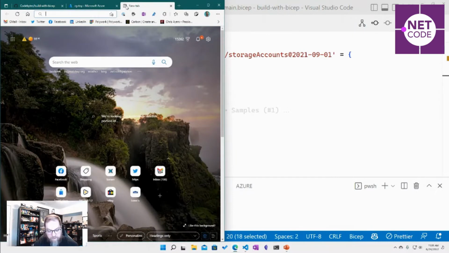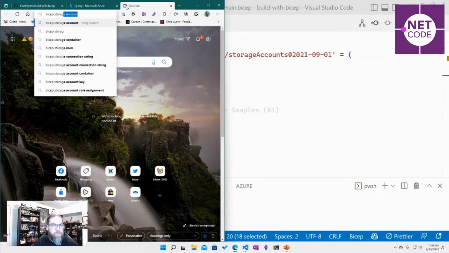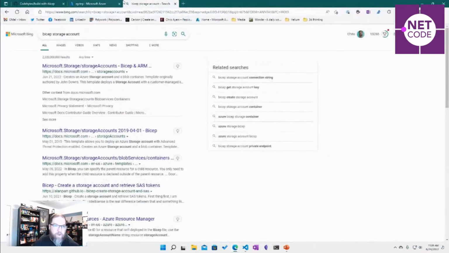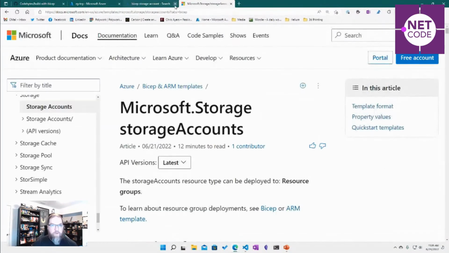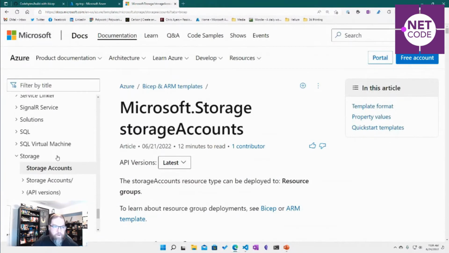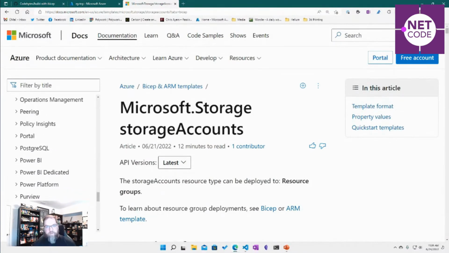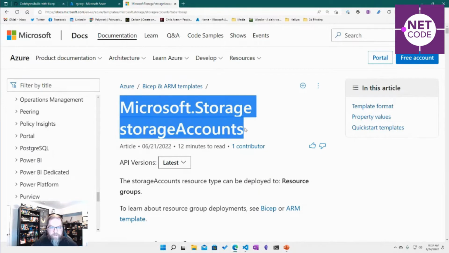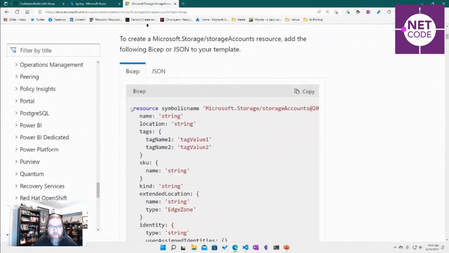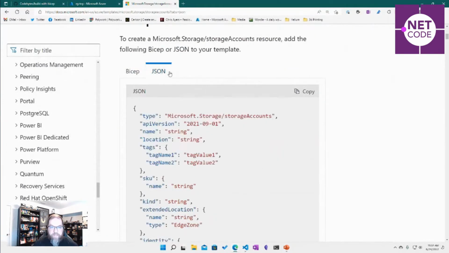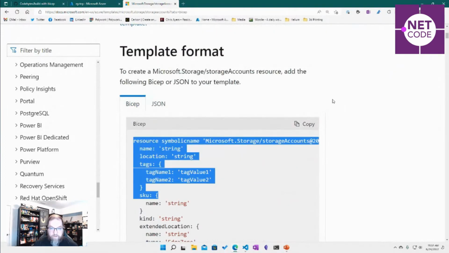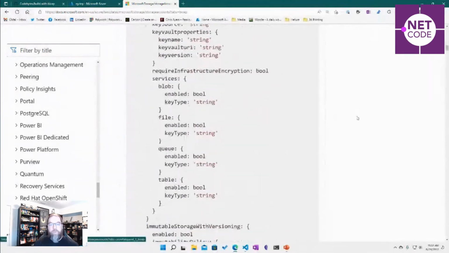So if I look up Bicep storage account, we can go look at all of the different resources and see, hey, here's that storage account. Here's our Bicep template. If we wanted to see the equivalent JSON file, there it is for ARM. And we can see all of the properties.